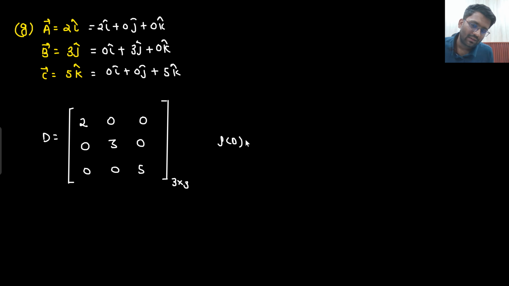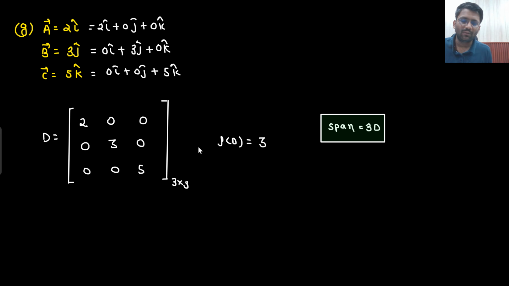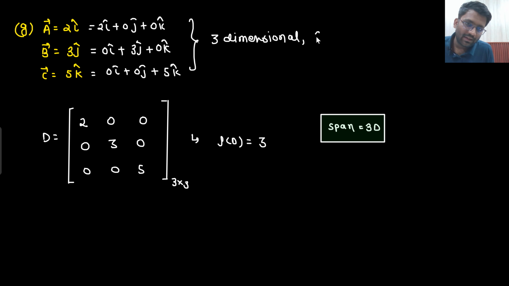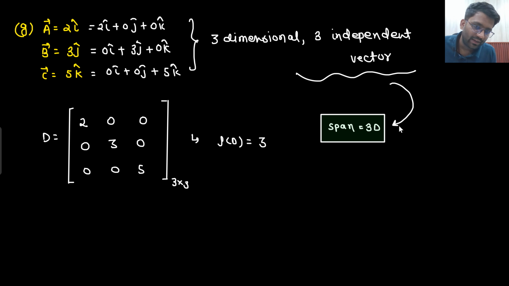So what does that mean? What is the span? The span is 3D. And if the rank is coming out to be 3, that means all 3 are independent of each other. So 3 independent vectors will create a 3D span. 3 independent vectors are creating a 3D span.